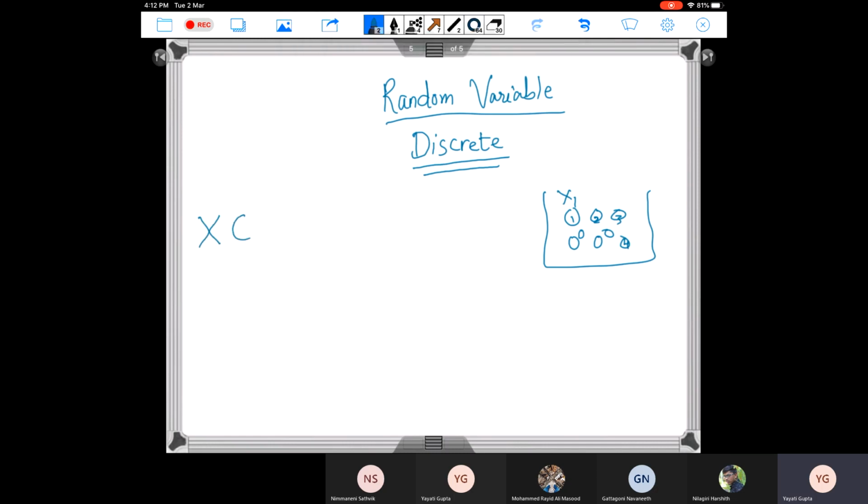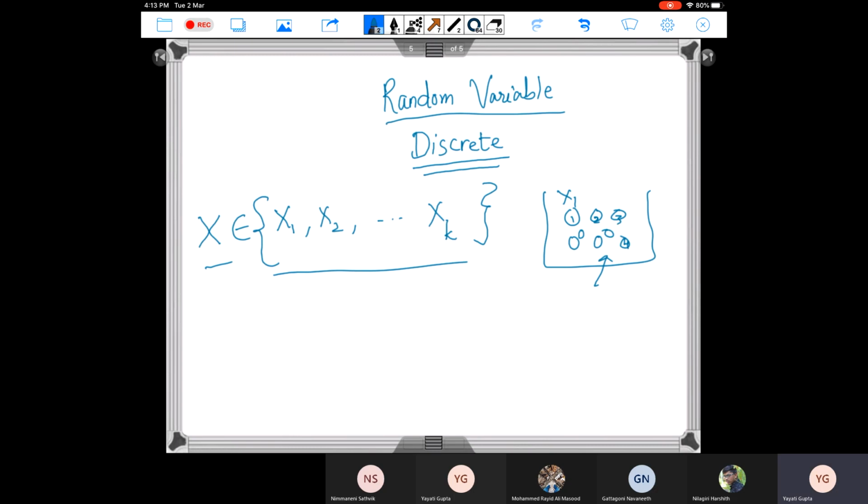And I say that x can take, so I'm going to do this experiment once, and this x can take values from x1, x2, so on and so forth up to xk. So assuming I have k number of balls here, x1 is the value which is printed on the first ball, x2 is the value which is printed on the second ball, so on and so forth, up to xk. So this random variable can take these values here.